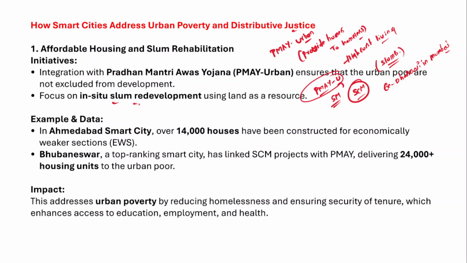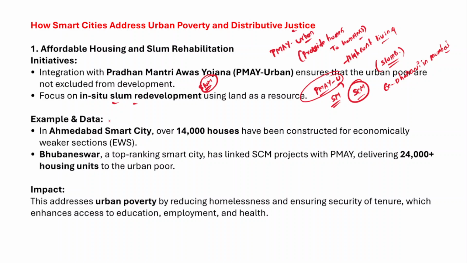So not ex situ, rather in situ. So development of a slum itself, not relocating the people. You have to plan the redevelopment of the slum, right? So this is how you will provide a basic standard of living, affordable and accessible housing for the people who are living in these slums, right?